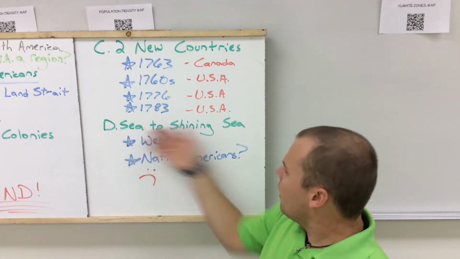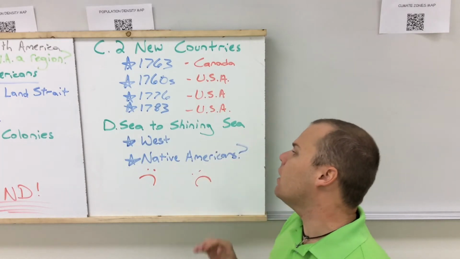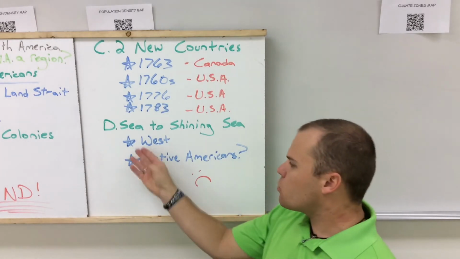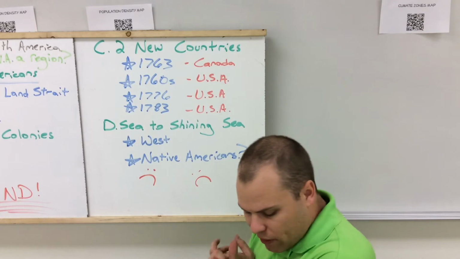Now, the next major subsection here is from sea to shining sea. We're already in the eastern areas of Canada and the United States, so now we have to move west. That's what this time period is talking about. It's that travel west.